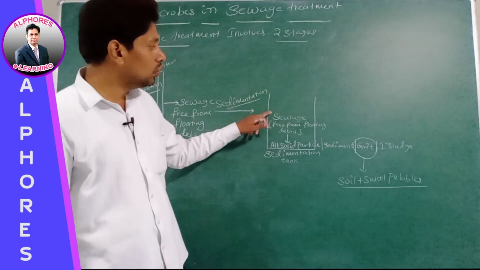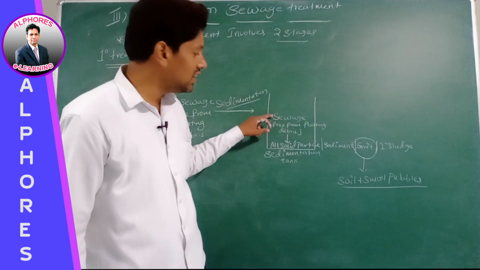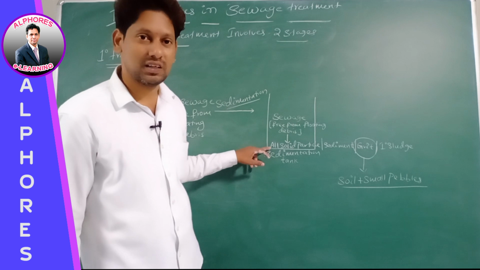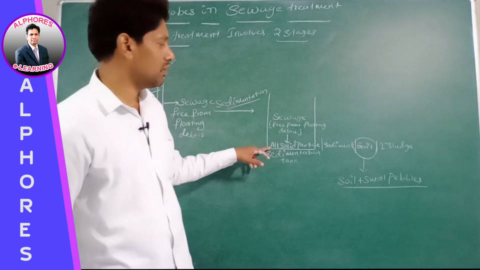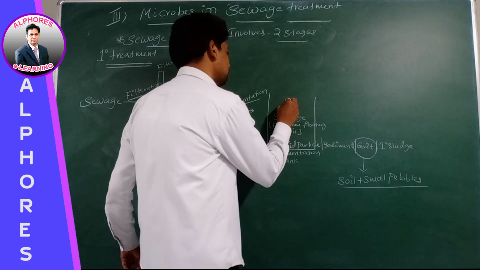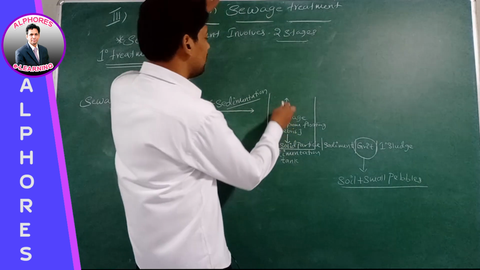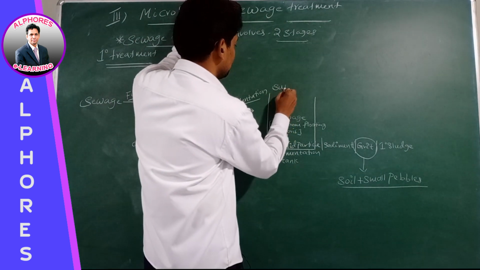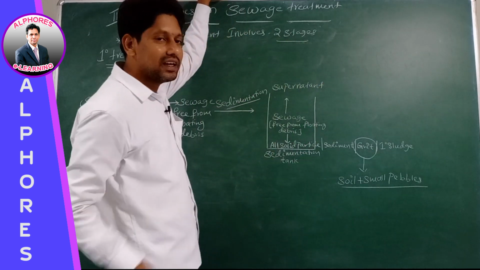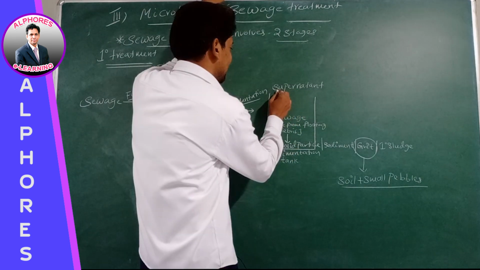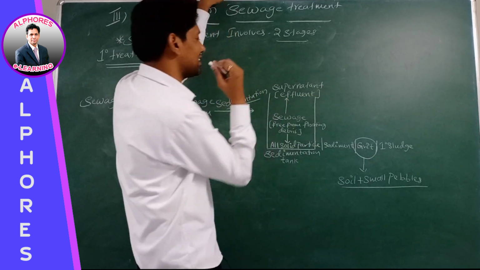Now you tell me, due to the sedimentation process, the sewage became free from which particles? Solid particles. Now the liquid part which you can see in this sedimentation tank is called the supernatant. We can call this supernatant an effluent.